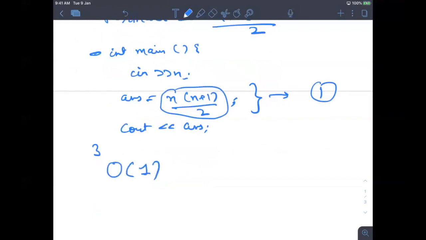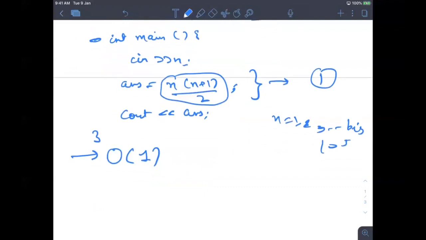So now I put n is equal to 1, 2, 3 or any big number, let's say 10 to the power 5 or anything. My answer will be calculated in order of 1. So this is the basic difference.